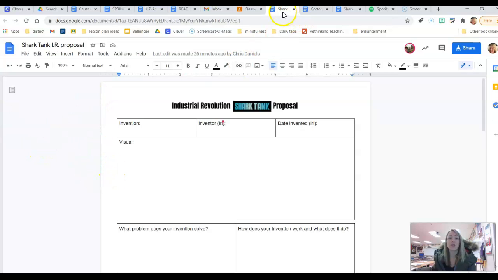All right, guys, get your work done. Be creative, have a little bit of fun with this. Okay, do your research though. You really do have to understand how your invention works and why it would need funding from an investor.